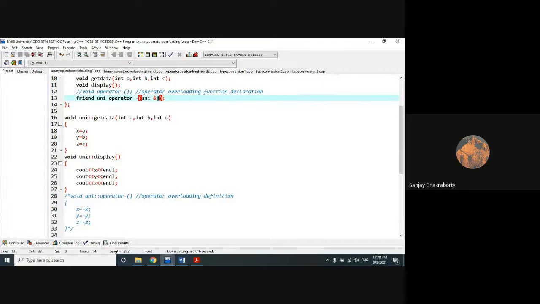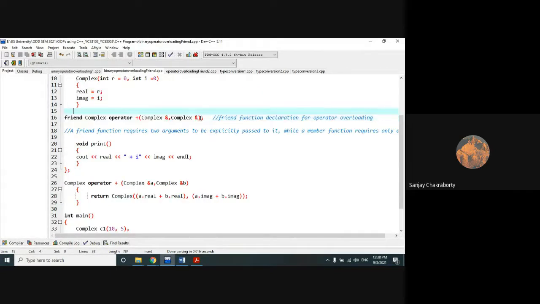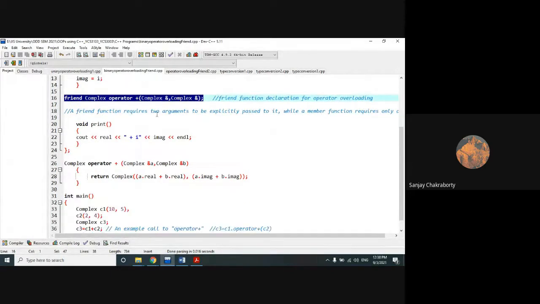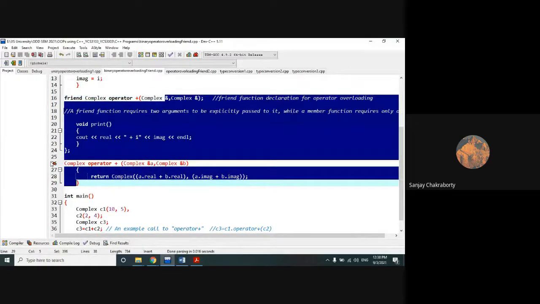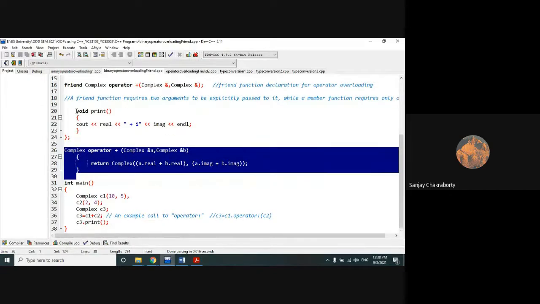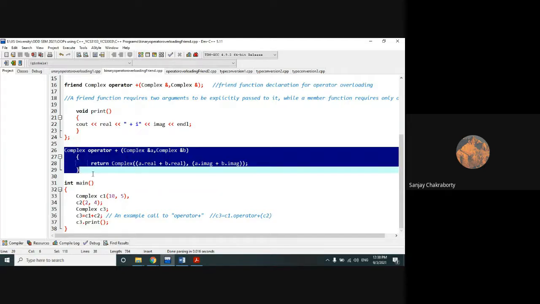Here I have used a variable name. You may use a variable name or you may not. It will not give you any error because this is a function declaration. But you have to use this ampersand because the reference should be matched with the definition. So this is the definition of a print binary operator overloading function. This function is the old one which we have done, and this definition we have done outside the class.